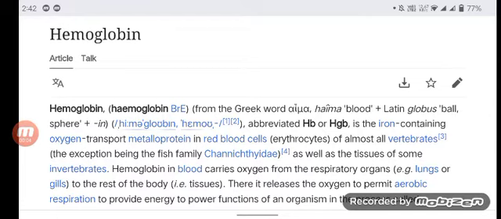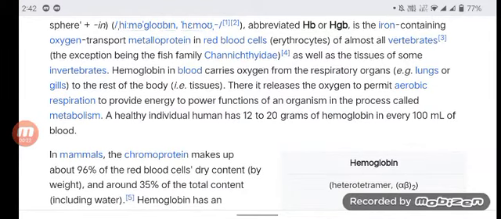Hemoglobin transports oxygen in almost all vertebrates, the exception being the fish family Channichthyidae, as well as in the tissues of some invertebrates. Hemoglobin in blood carries oxygen from the respiratory organs, e.g., lungs or gills, to the rest of the body. There it releases the oxygen to permit aerobic respiration to provide energy to power functions of an organism in the process called metabolism. A healthy individual human has 12 to 20 grams of hemoglobin in every 100 ml of blood.